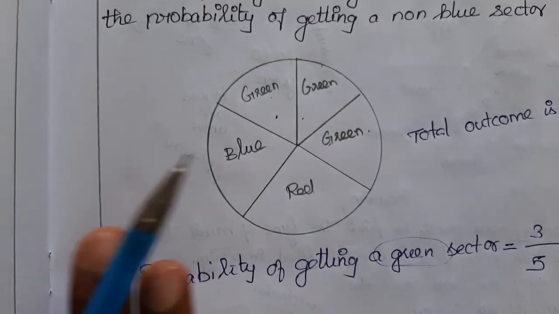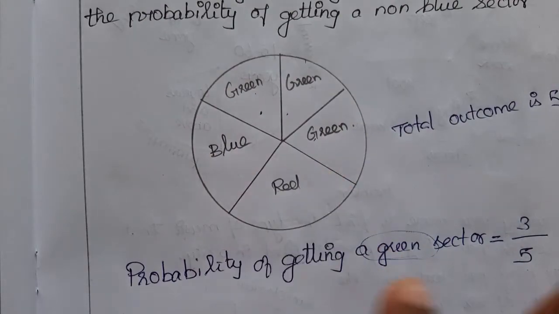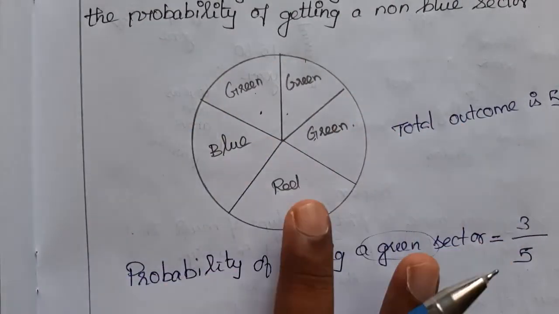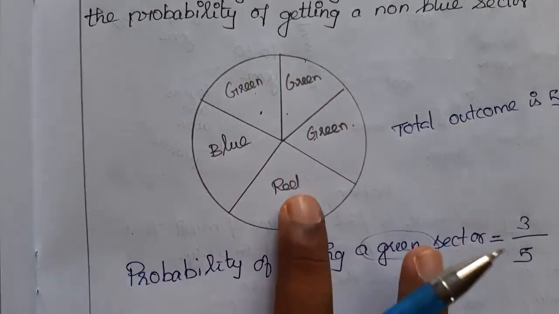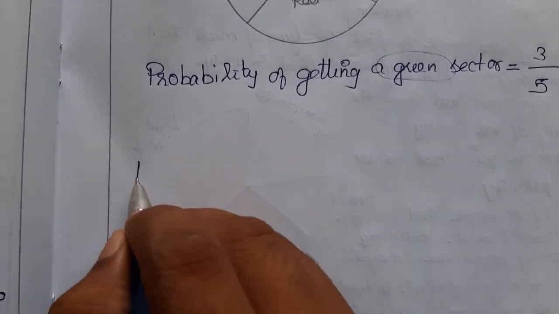The next is, what is the probability of getting a non-blue sector? So non-blue means which is not in the blue color. This is the only blue color. All others are non-blue colors, right? Totally how many non-blue are there? 1, 2, 3, 4. So there is a 4. 4 by the total outcomes.